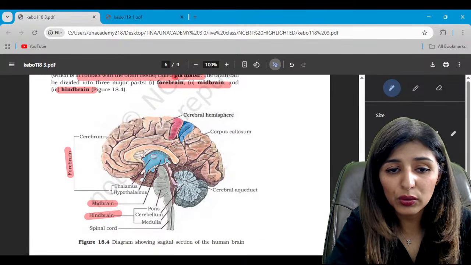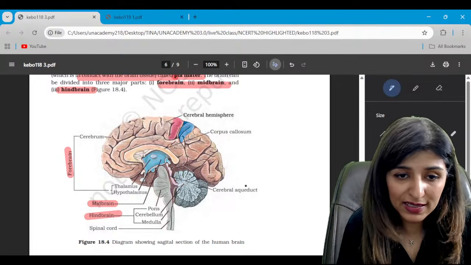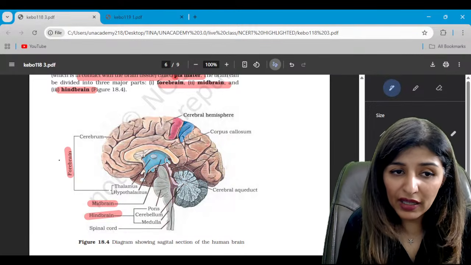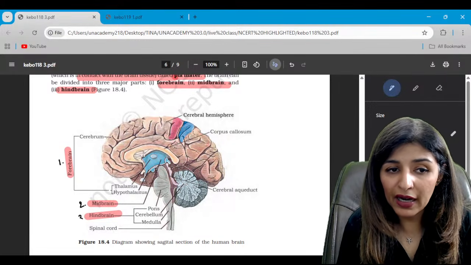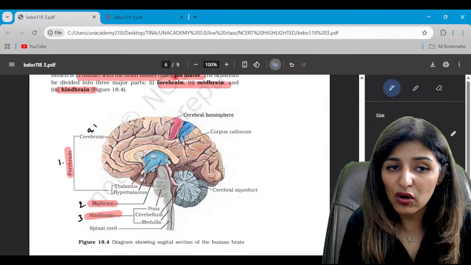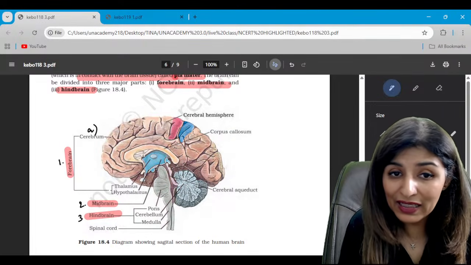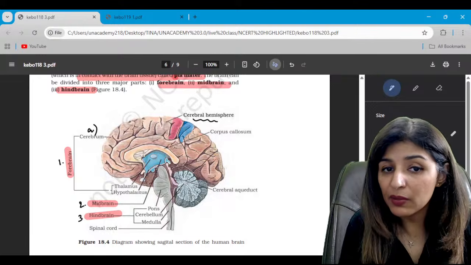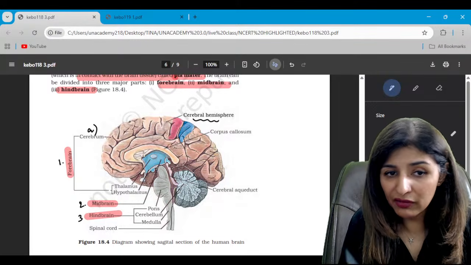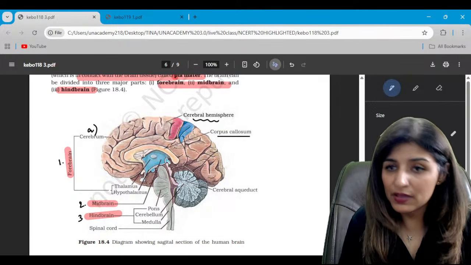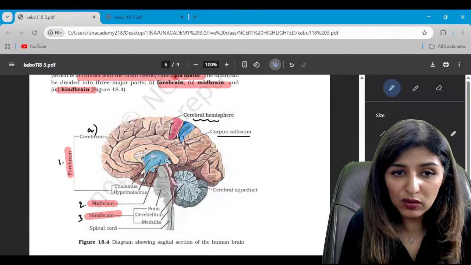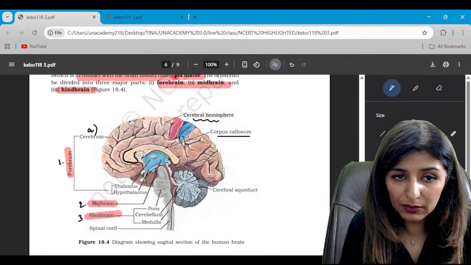Let's quickly go through the structure of the human brain, guys. This is the sagittal view. So there are three parts: forebrain, midbrain, and hindbrain. The forebrain further consists of the cerebrum, the largest part, highly folded, consisting of two cerebral hemispheres, and on the inferior side it is joined together by the corpus callosum. Is that clear? So this is the corpus callosum here.